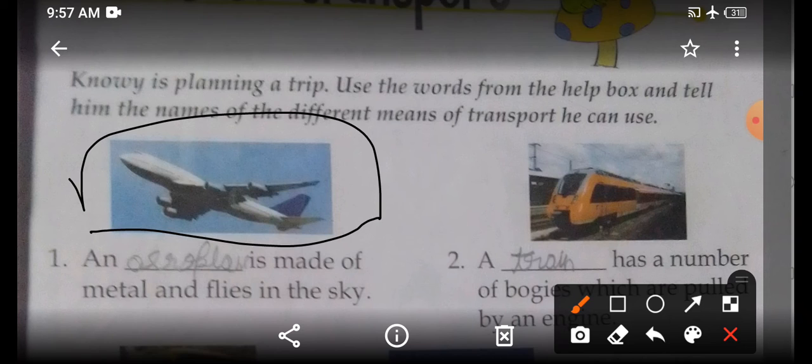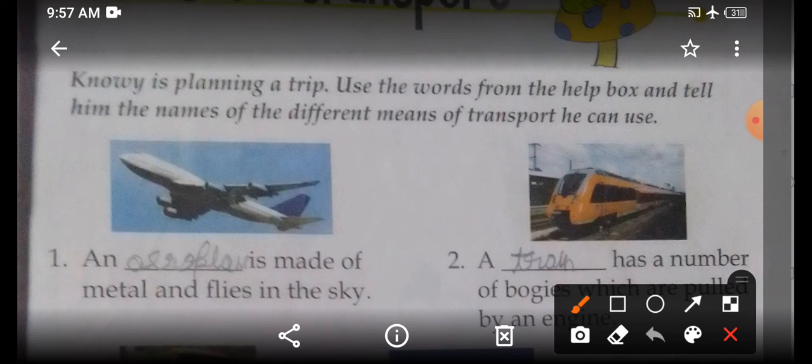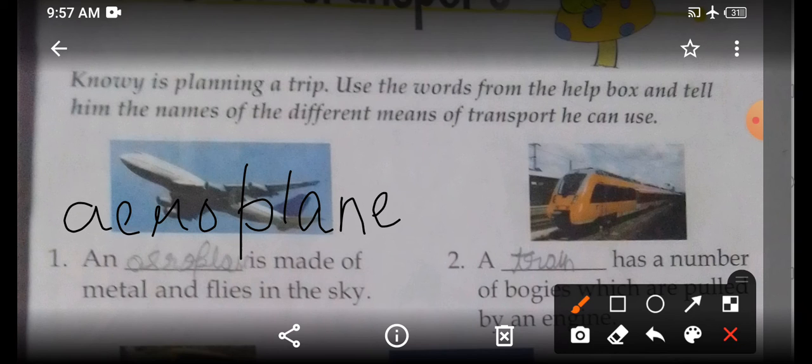So it is an aeroplane. So how will you write aeroplane? A-E-R-O. Aeroplane. P-L-A-N-E. Write down children. An aeroplane is made of metal and flies in sky. So write down this. I hope you have written this.